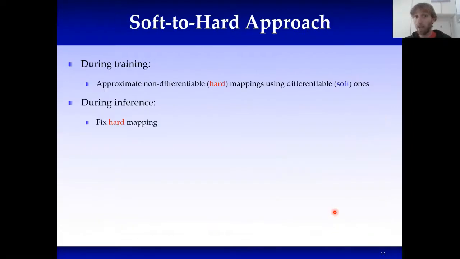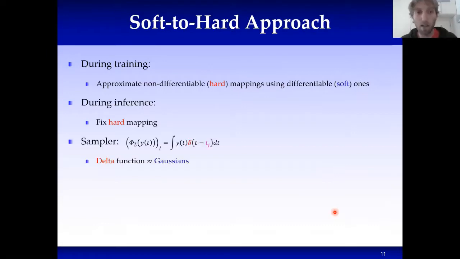So in order to tackle that, we will adopt what's called a soft-to-hard approach, in which we approximate non-differentiable, hard mappings using differentiable ones during training, and then during inference, we only fix the hard mappings. For example, sampling: we know that you can model it using convolution with delta functions, and we know that delta functions are the limit case of Gaussians, so we can replace those delta functions with Gaussians and obtain something that we can backpropagate through.